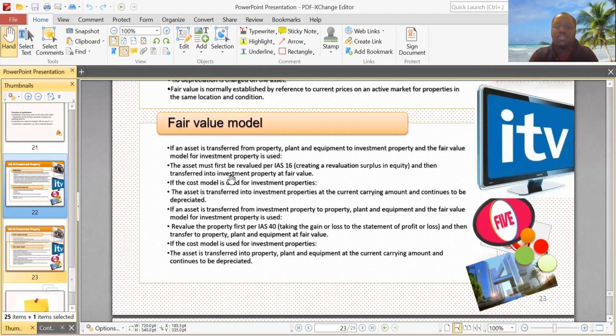If the cost model is used for investment property, the asset is transferred into property, plant, and equipment at the carrying amount. The carrying amount. So always remember this. For fair value method, the transfer is at fair value. For the cost model method, the transfer is done at the current carrying amount. So this is a theoretical background to IAS 40.